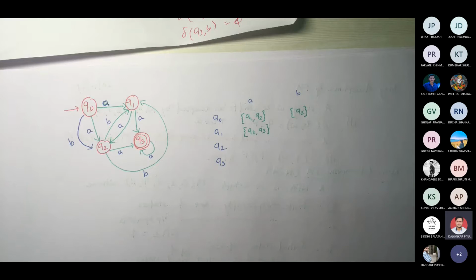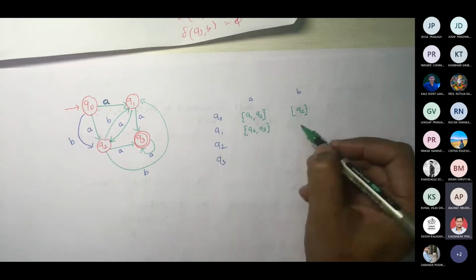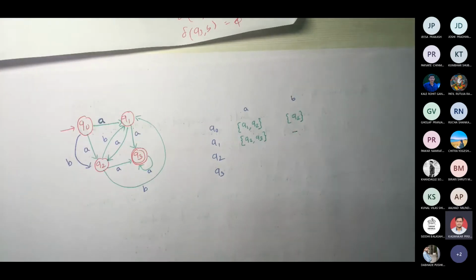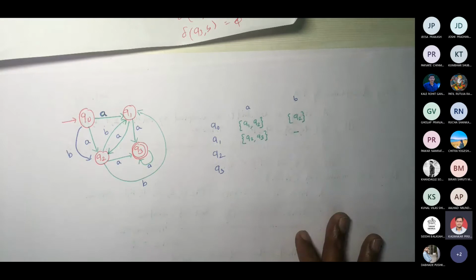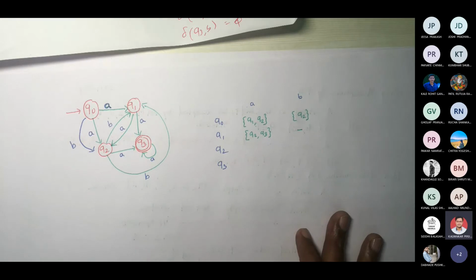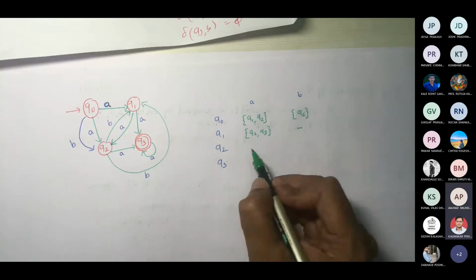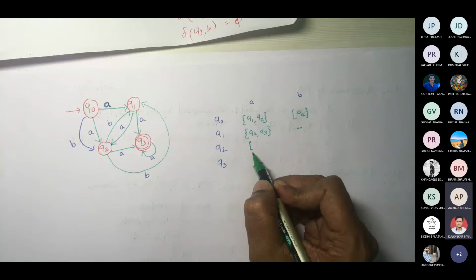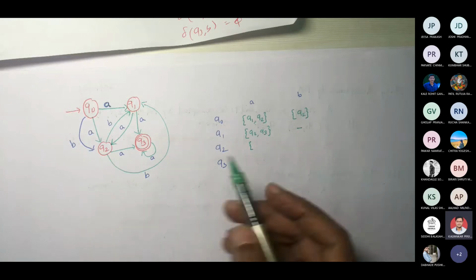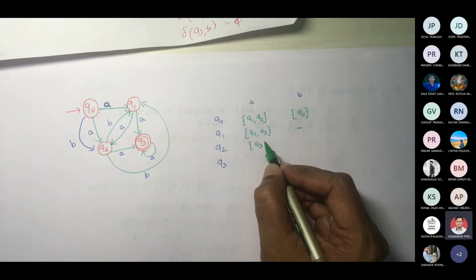Nothing. Correct, empty set. So you write dash. Dash means empty for us. What is Q2A? Q3. So Q2A is Q3.